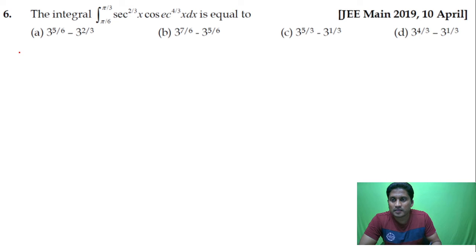Alright guys, let us discuss this question. There was a similar question in indefinite integrals in the 2020 paper. This is from pi by 6 to pi by 3. I can write sec as 1 by cos. So this is 1 by cos x to the power of 2 by 3.